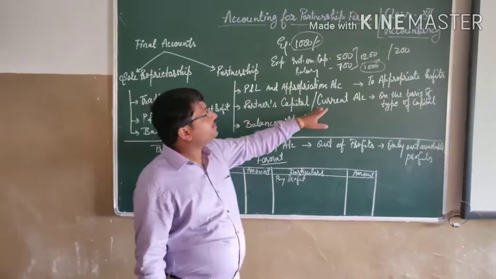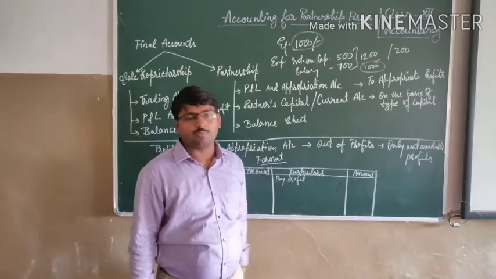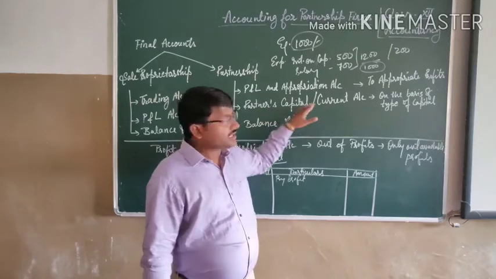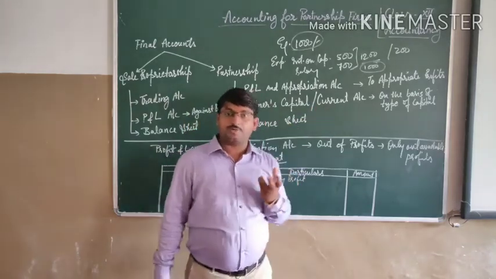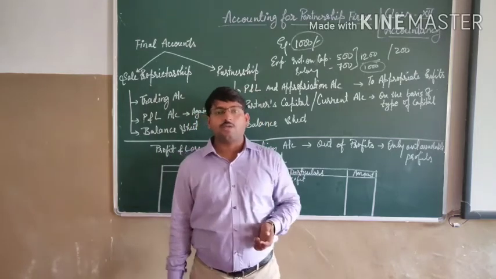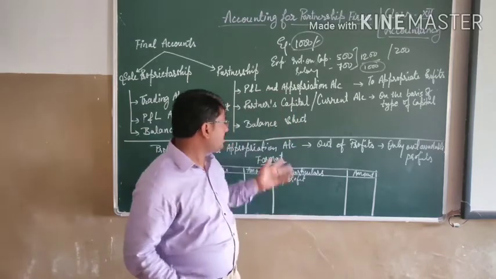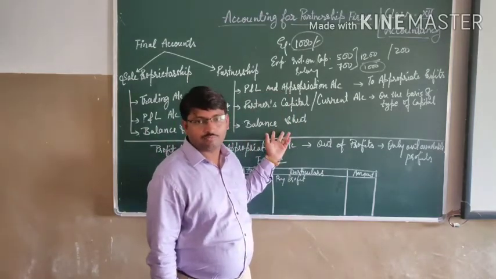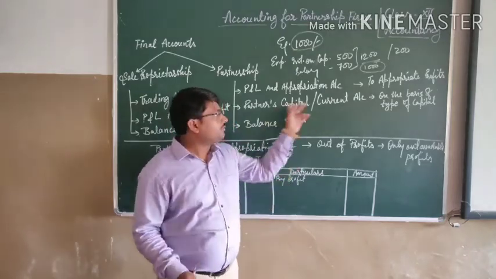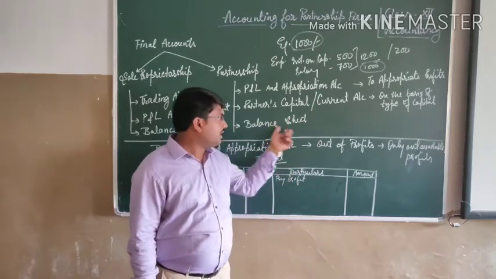Now, after preparing the partner's current account or the capital account, whatever it is, depending on the type of capital, we have to prepare the balance sheet. By preparing this account, we will get the capitals of all the different partners, how much capital all the partners are having, and on that basis we have to prepare the balance sheet of that firm. Is it okay? Whatever capital we are getting from here will be shown in the liability side of the balance sheet.